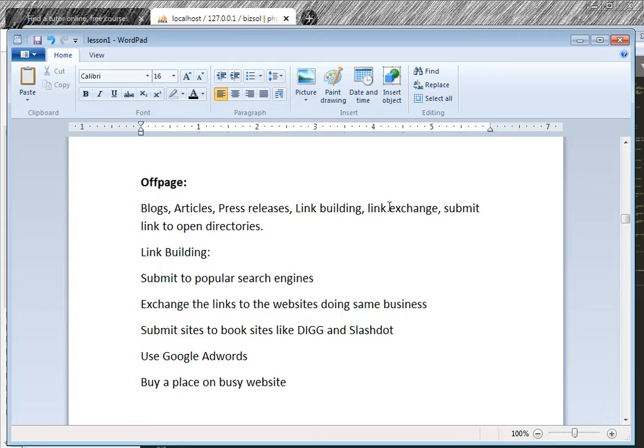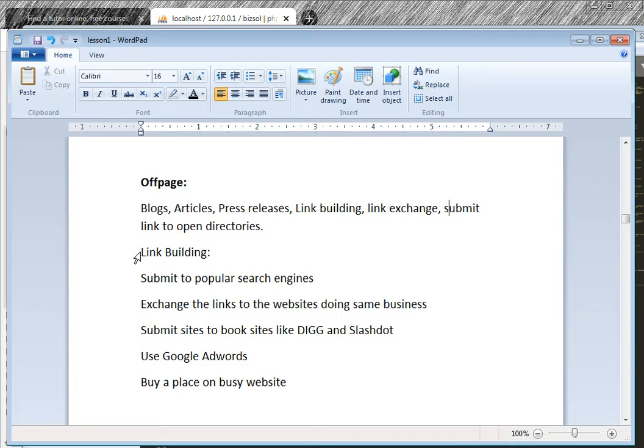Email them; there is a proper format of email. Email them that I have put your link on my website, this is the link address, please put my link on your website. This is link exchange. Then submit the link to open directory.